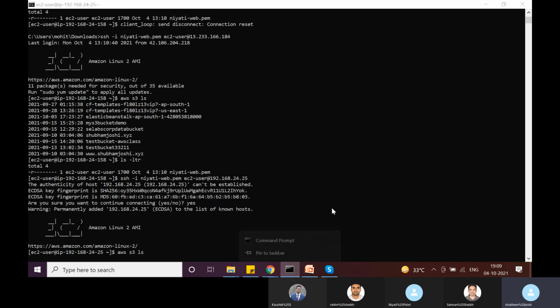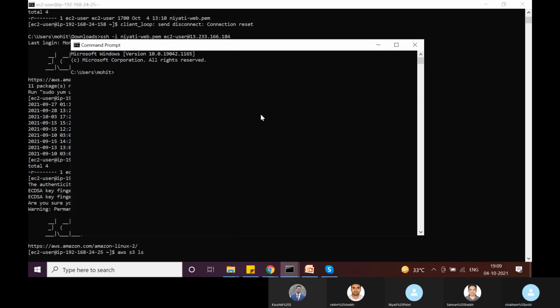For example, whenever I execute any AWS CLI command with respect to S3, an API call is made to this endpoint.